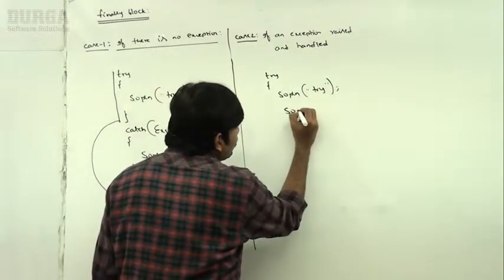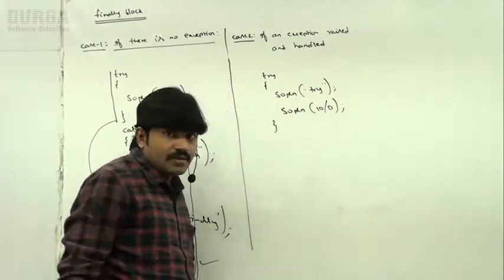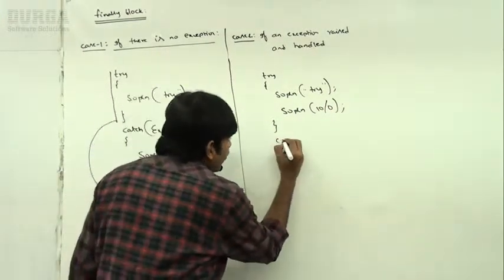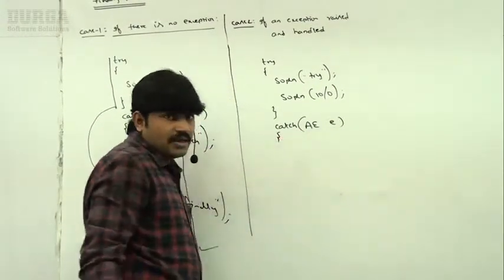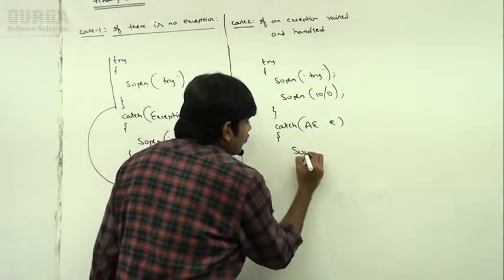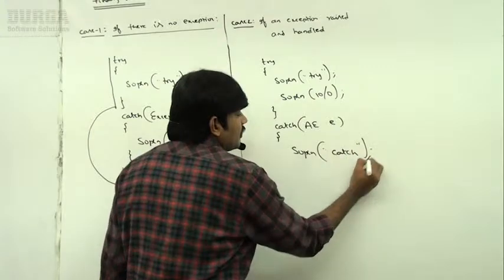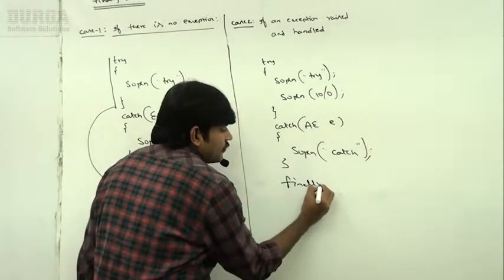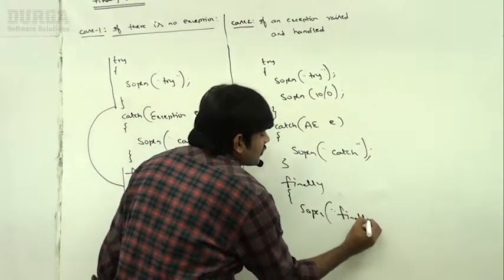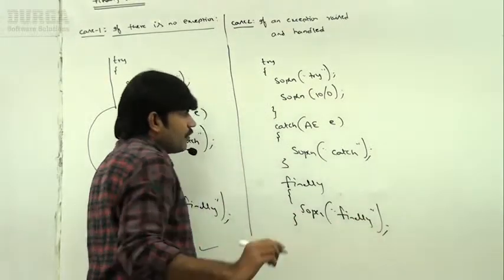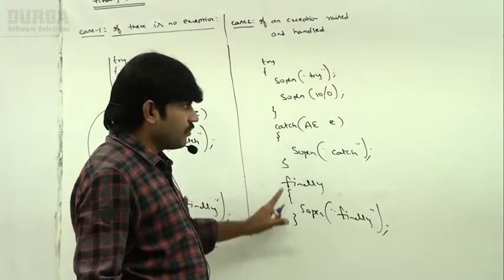Now System.out.println of 10 by 0. Now catch, ArithmeticException e, System.out.println, this is the catch block. Then finally, System.out.println, finally block. Take very special care about this terminology, right?